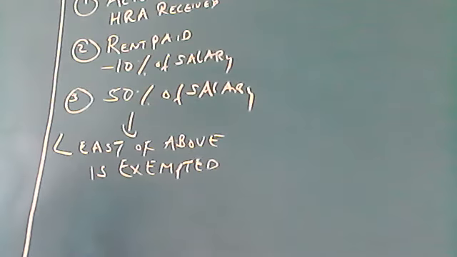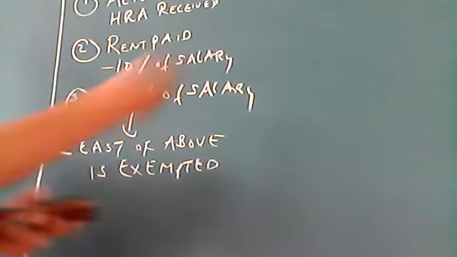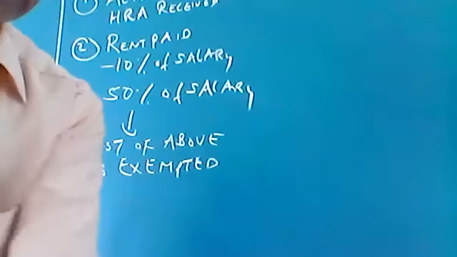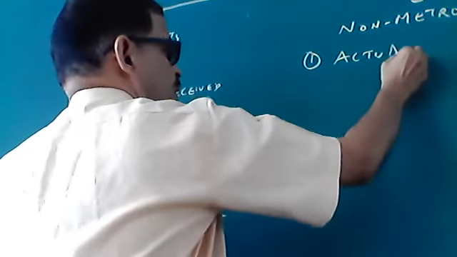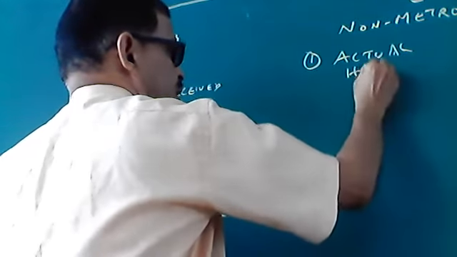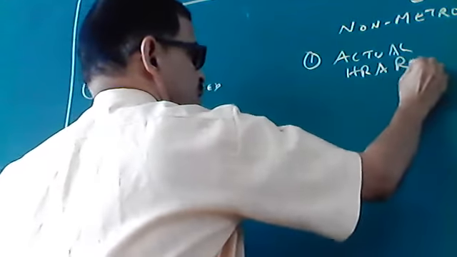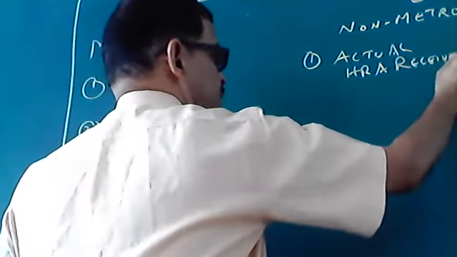Now, in case of non-metro, first find out the actual HRA received.